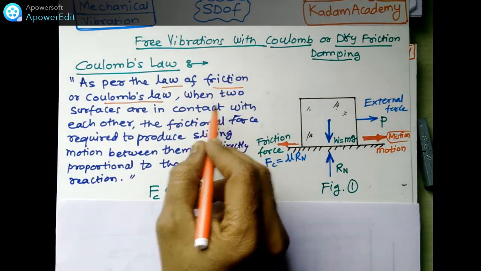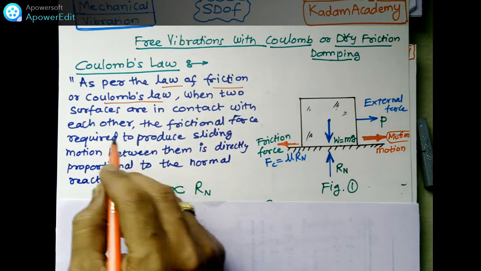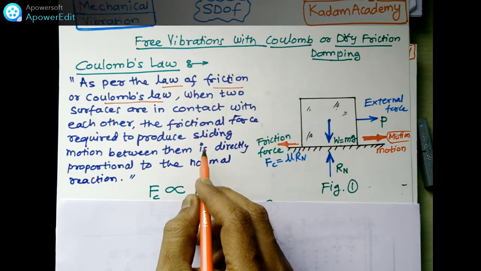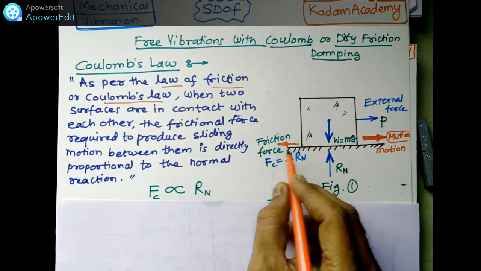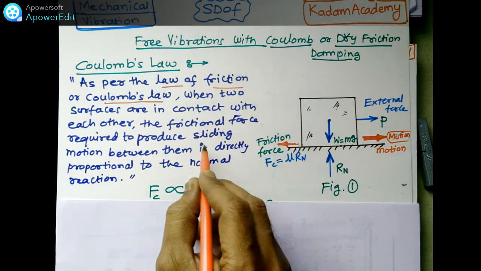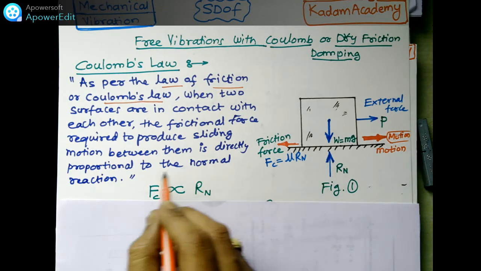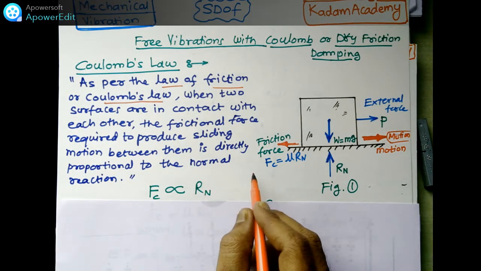When two surfaces are in contact with each other, the frictional force required to produce sliding motion between them is directly proportional to the normal reaction.